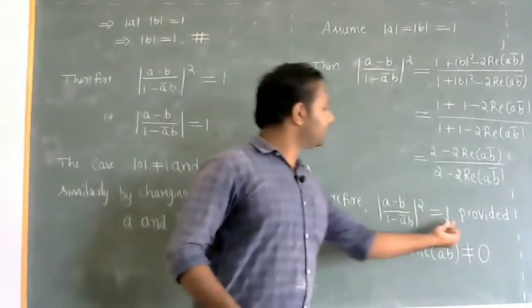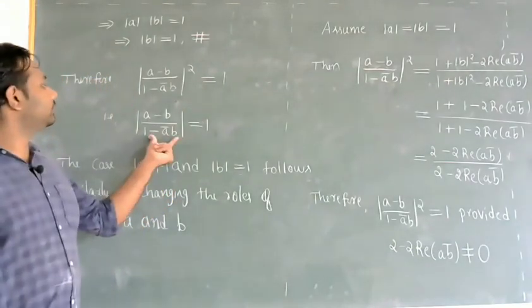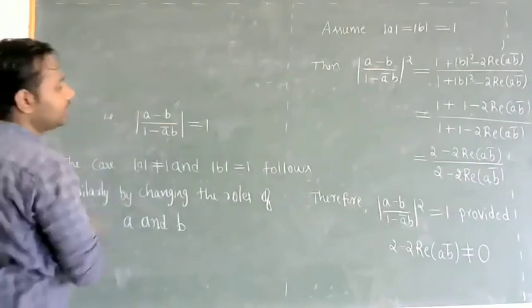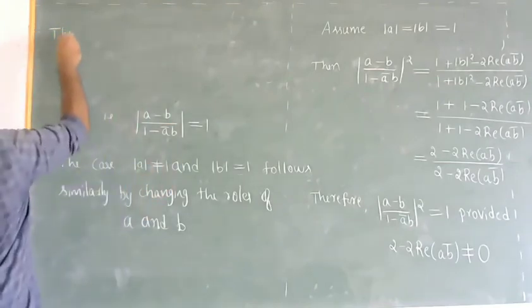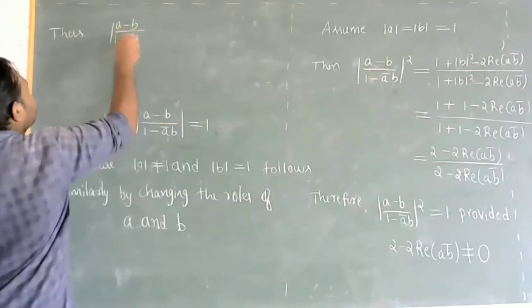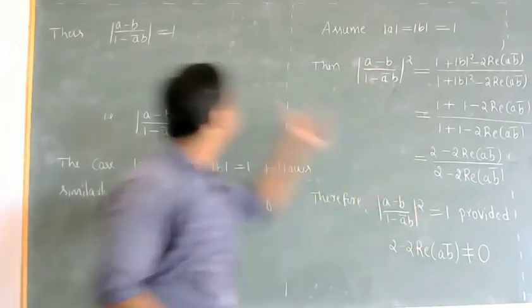If the square is 1, that is equivalent to saying the modulus value will be 1. So I can conclude that the modulus of a minus b by 1 minus a bar b will be equal to 1, because this implies this one.